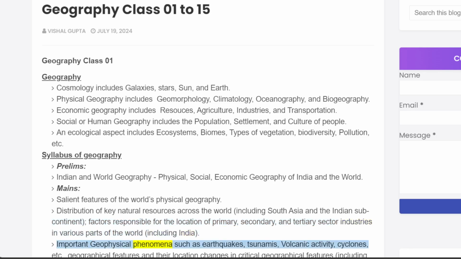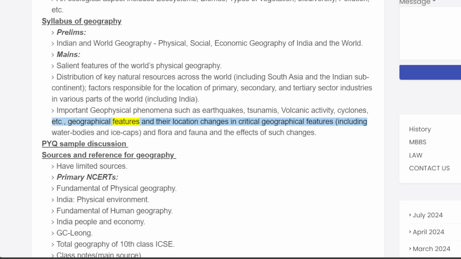Important geophysical phenomena such as earthquakes, tsunamis, volcanic activity, cyclones, etc., geographical features and their location changes in critical geographical features, including water bodies and ice caps, and flora and fauna and the effects of such changes.